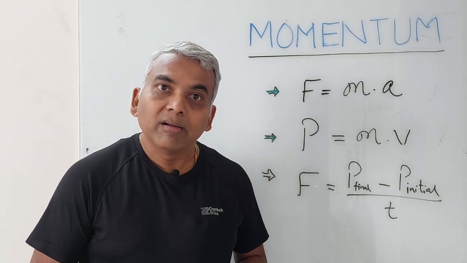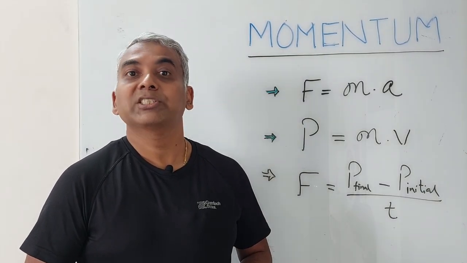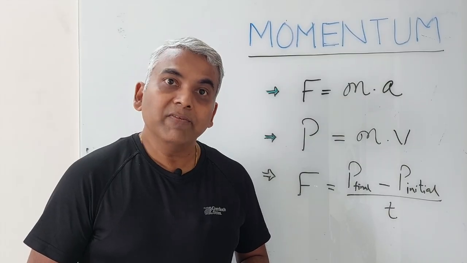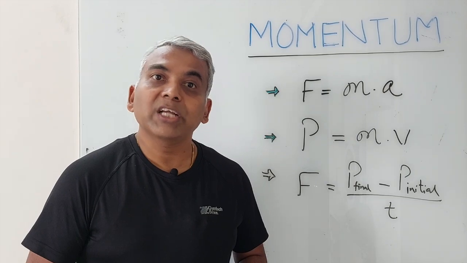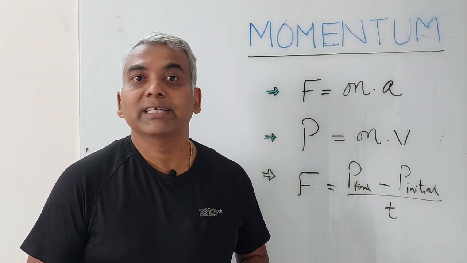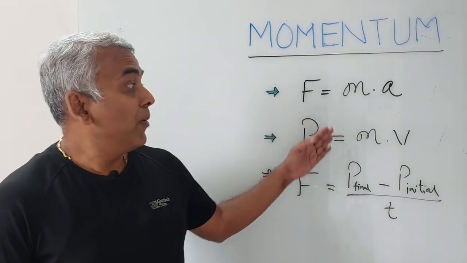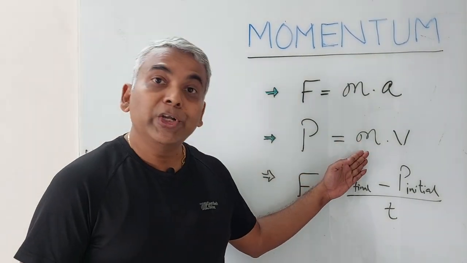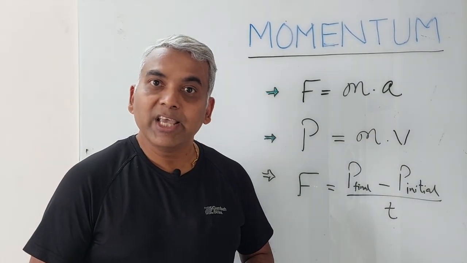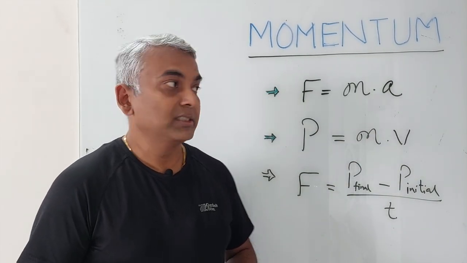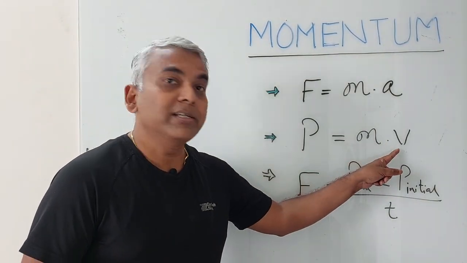Momentum is a vector. It has magnitude and it has direction. At any given instance, the direction of momentum is the same as the direction of velocity of the object at that given instant. The unit of momentum is the product of unit of mass and unit of velocity. Hence, we can say that the unit of momentum is kilogram meters per second.